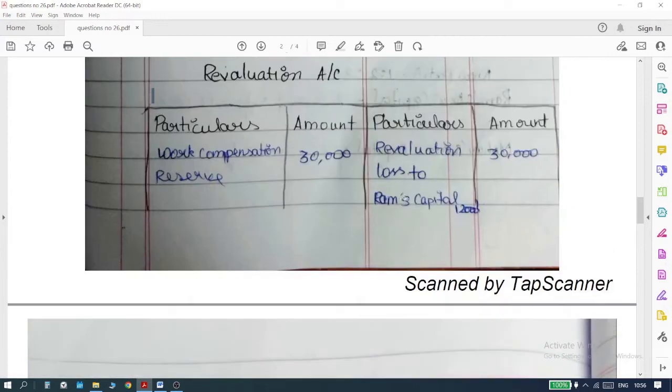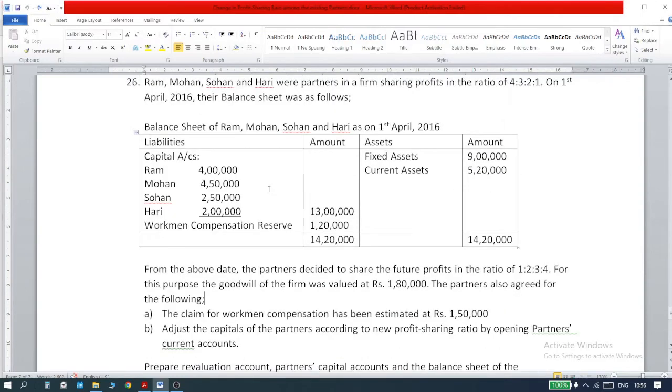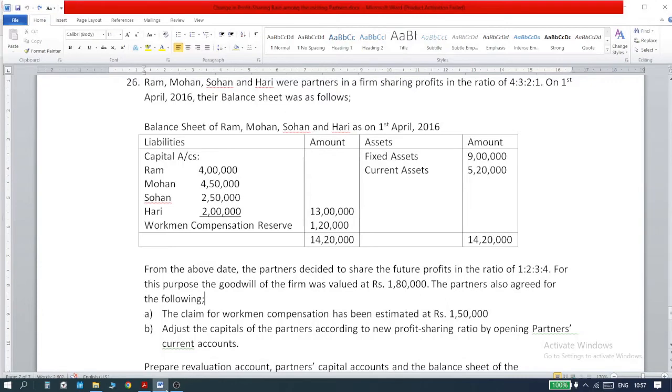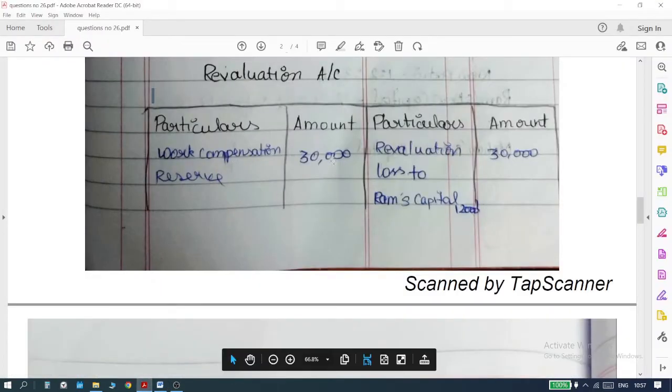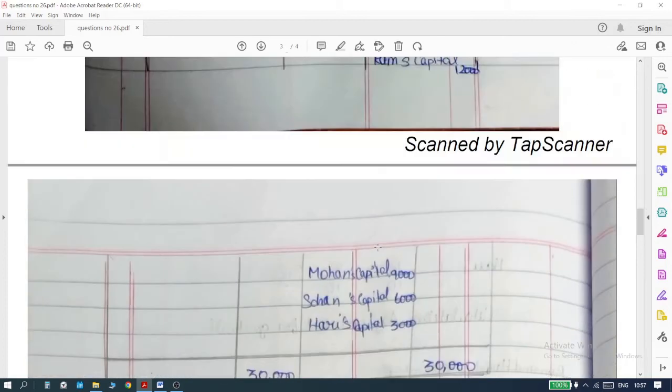If you go back to the sum, you realize that there are no more entries for the revaluation account. That's all that is given. This information, first information A is given, and B is not something that we need to worry about now. So with the revaluation, only one item is available, and you tally the balance up. You have 30,000, so bring the 30,000 down.